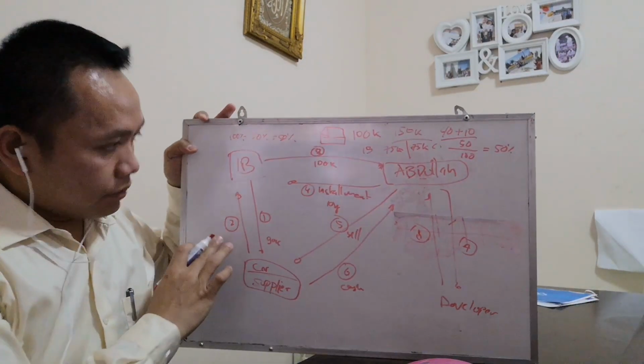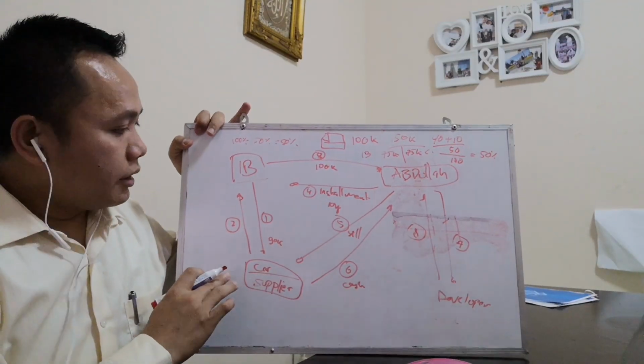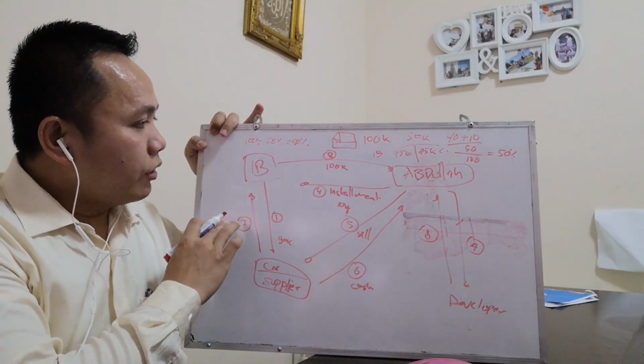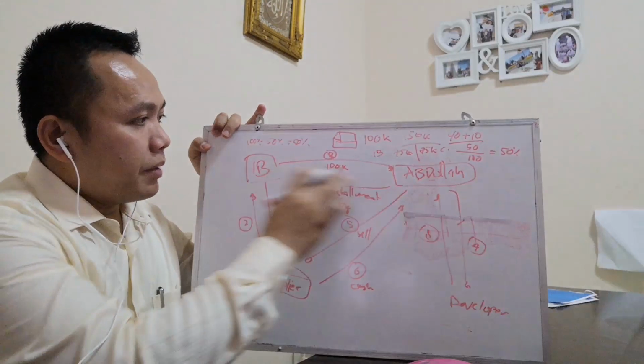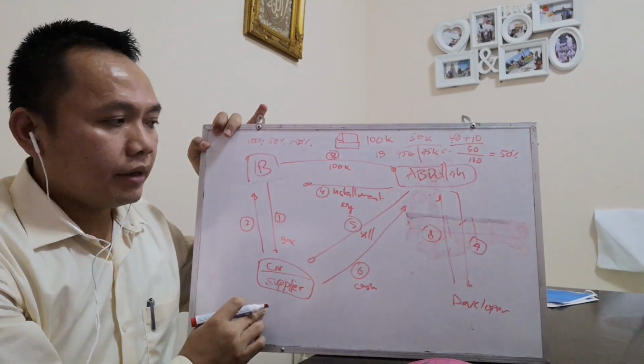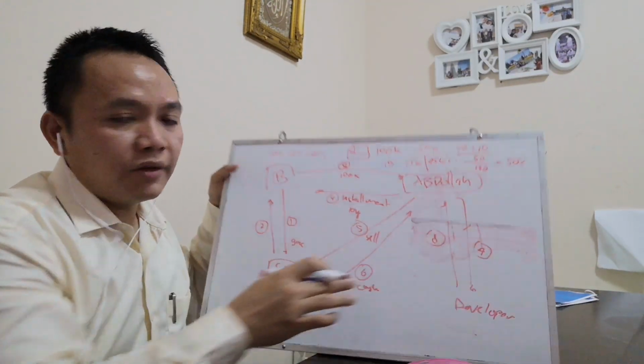So the contract of Tawarruq is done between the Islamic bank, Abdullah, and the car supplier, whereas between Abdullah and the developer is a buy and sell of property. But there is also another model widely used by Islamic banks, which is the Murabahah model.